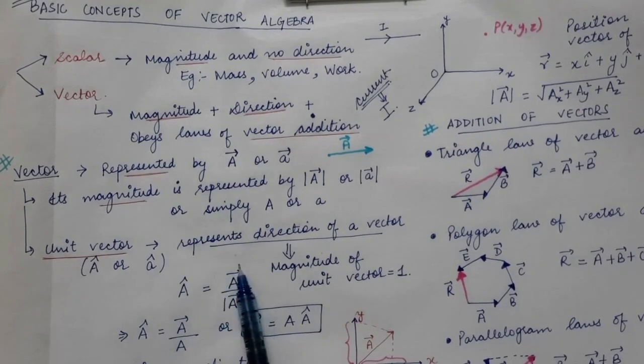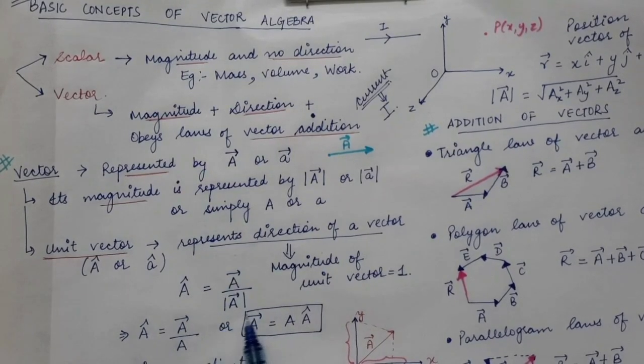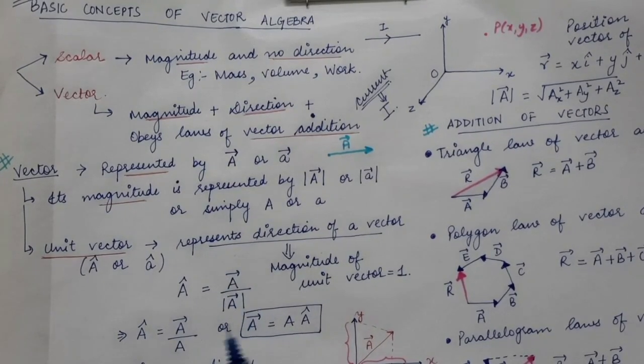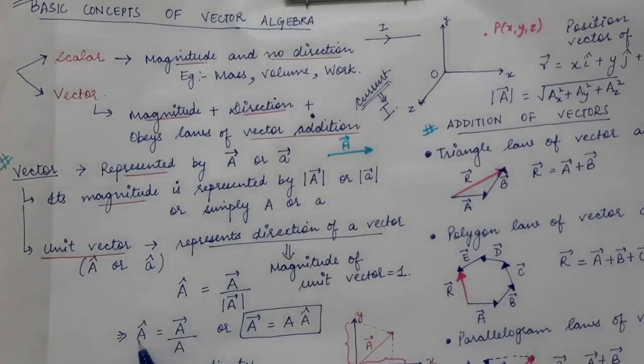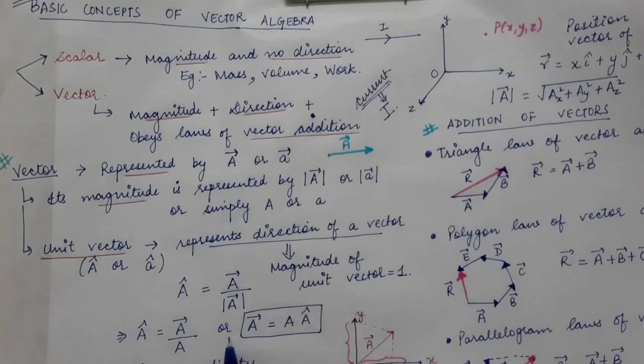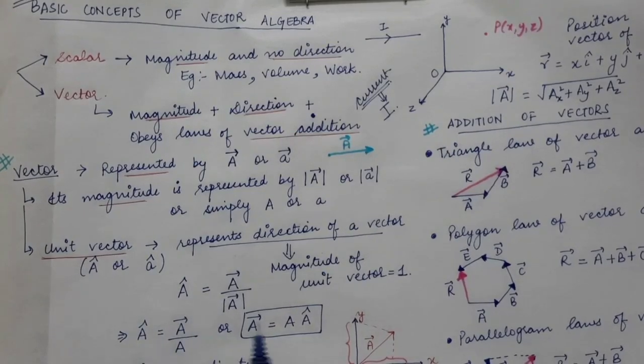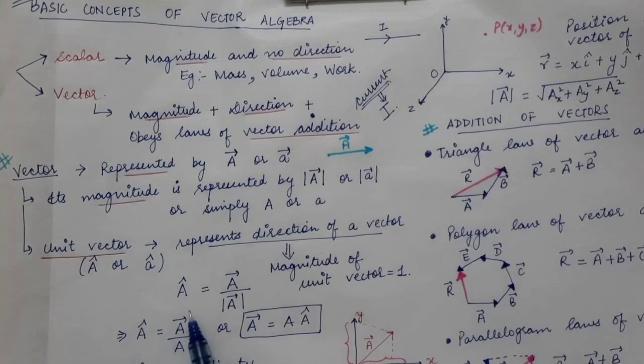So the vector itself divided by its magnitude. Or you can simply write it as a cap is equal to a vector divided by a. Or you can simplify it and write the a vector as simply equal to capital A into a cap.